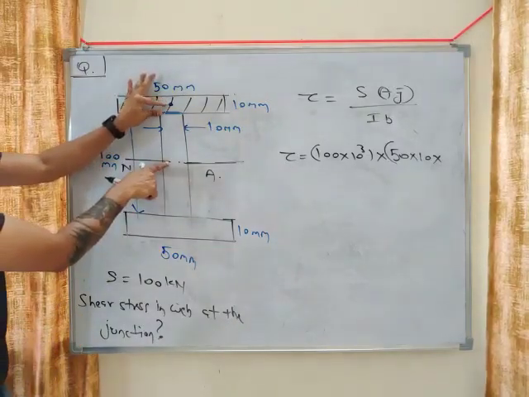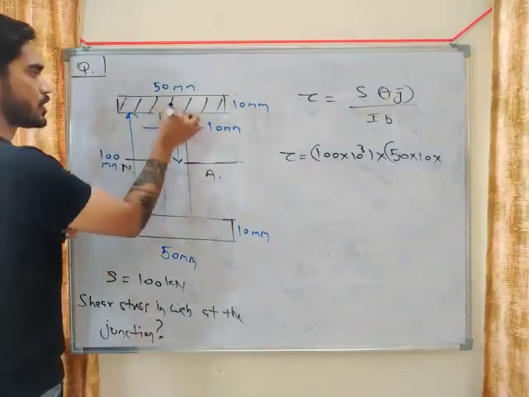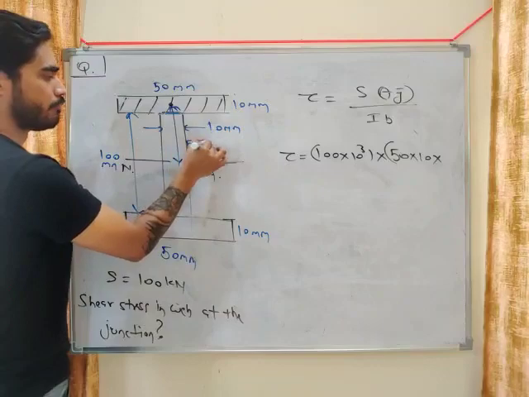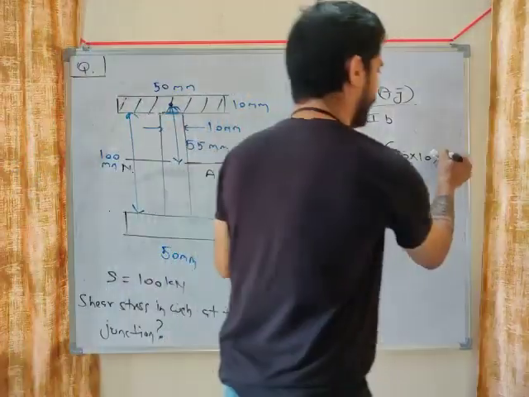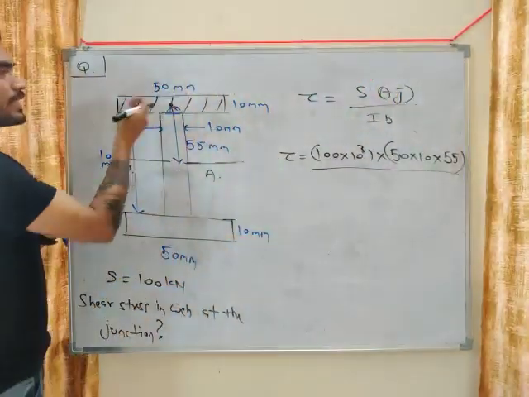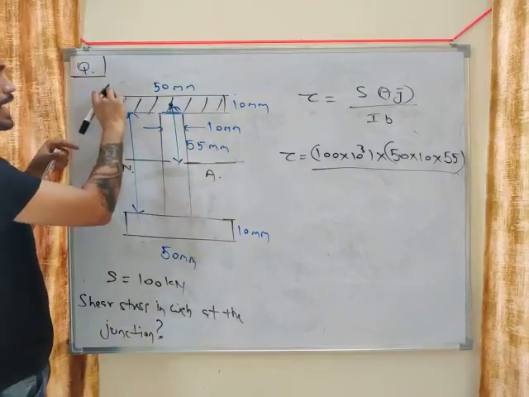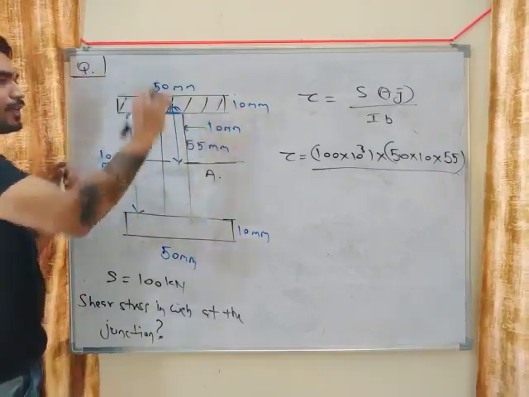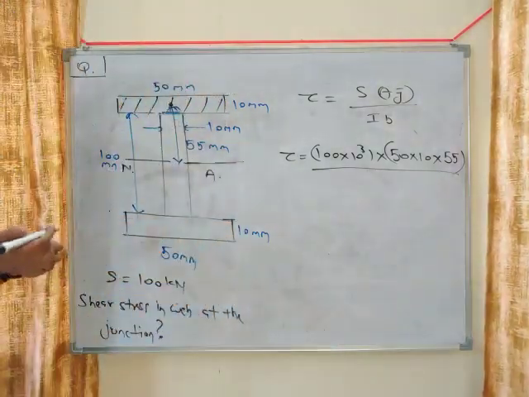So this Y bar will be 55 mm, from the center of this hashed area to the neutral axis. So 50 plus 5, 55, divided by I. I forgot to calculate the value of I.